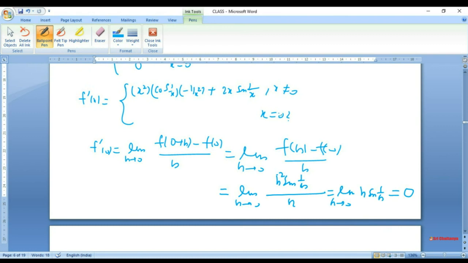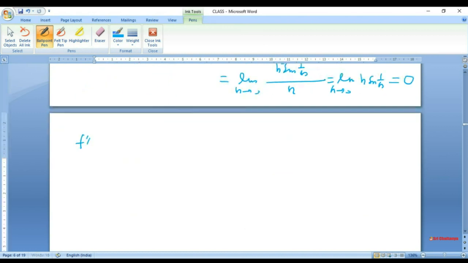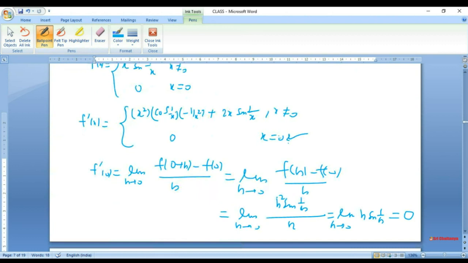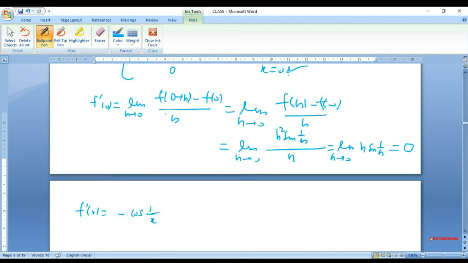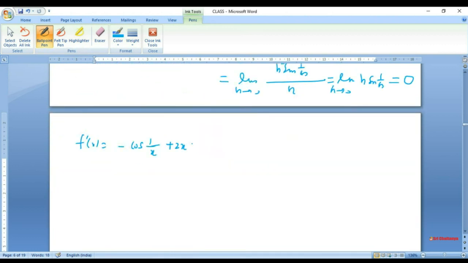So we can write this finding this way: f prime of x is negative of cos of 1 by x. Let's check: x square cancels out, and plus 2x sine 1 over x if x is not 0, and 0 if x is 0.